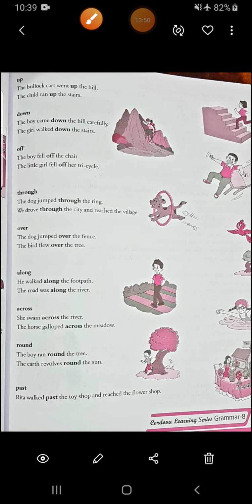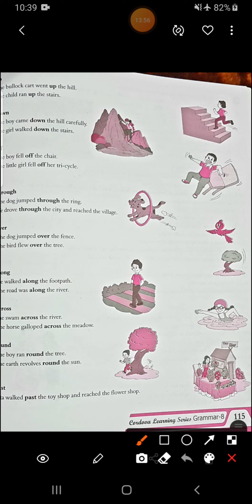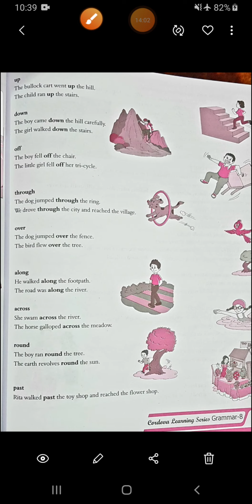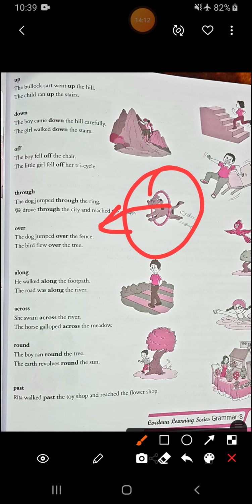Then next word is off. O-double-F, off. The boy fell off the chair. Means he just fell off this chair. So it is also showing direction that he has fallen down. Then the little girl fell off her tricycle. Through. The dog jumped through the ring. Through means you can see the dog is passing through this ring. Alright, so this means through.